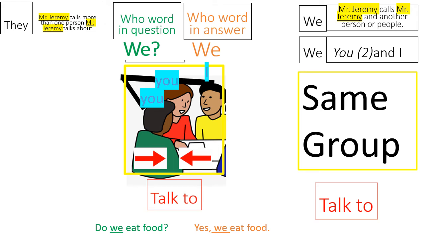They're not talking to a person outside the group. So in this situation, if they ask, do we eat food, and we is the who word in the question, then they say, yes, we eat food. Okay, you and I is the same as we.